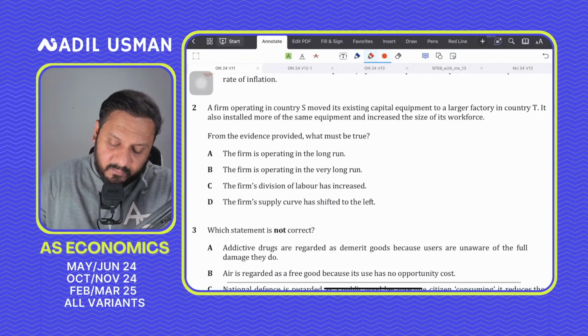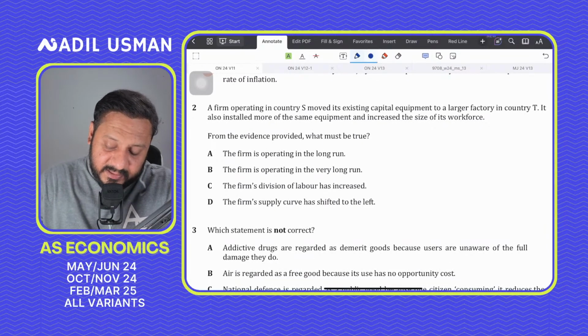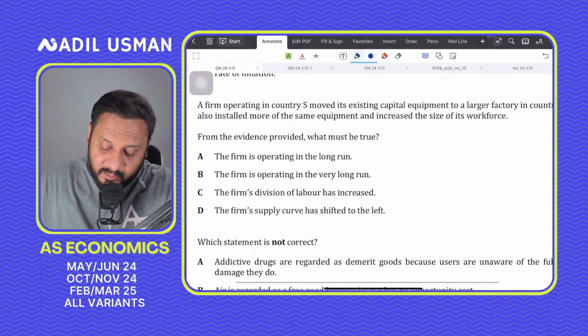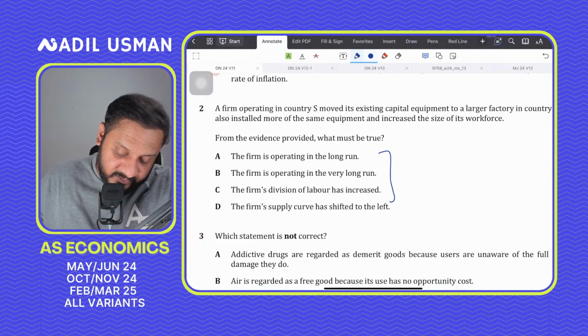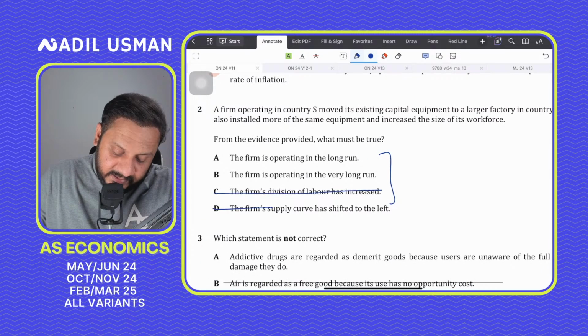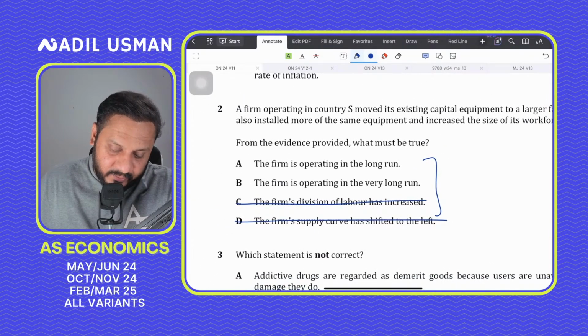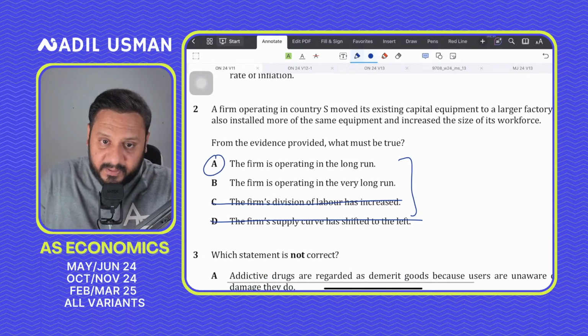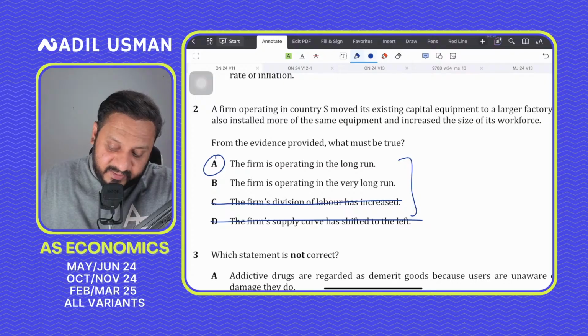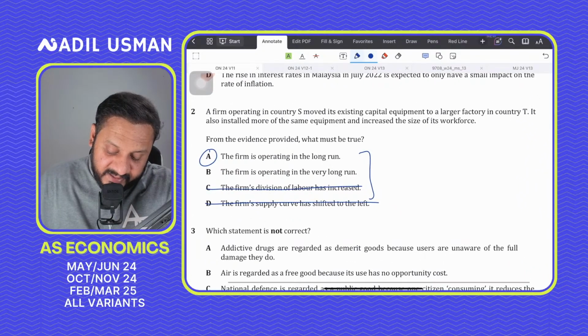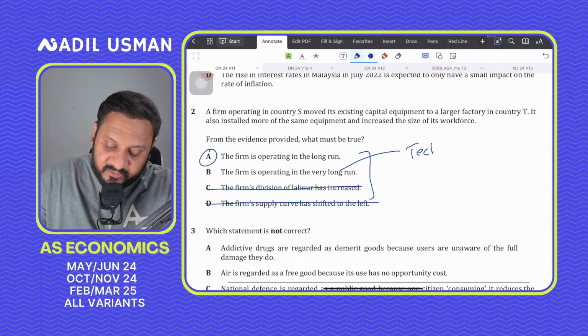So obviously, if I read the answer options, another thing that I will do is that out of 4 answer options, 2 are incorrect. For instance, C and D are clearly incorrect. So the answer would be A. The firm is operating in the long run, not the very long run. In the very long run there is a technological shift. There's a technological change in the very long run.